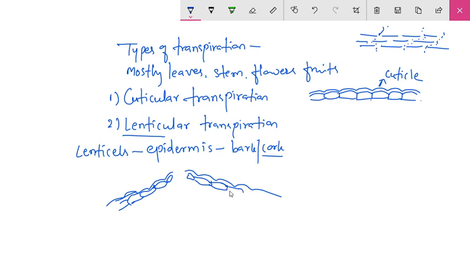The outermost cells of the bark are known as the periderm, which replaces the epidermal cells. Then there are some loosely arranged cells just below that slit.